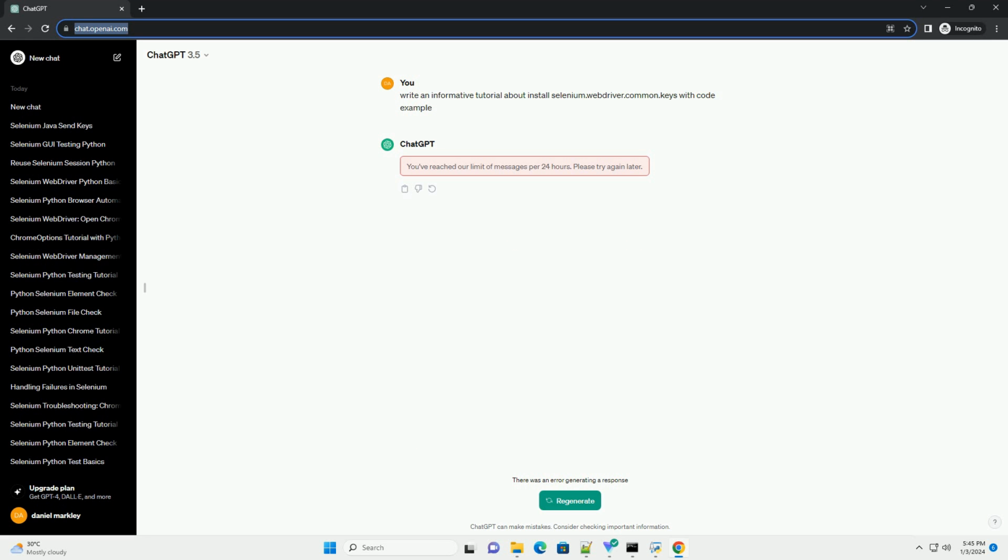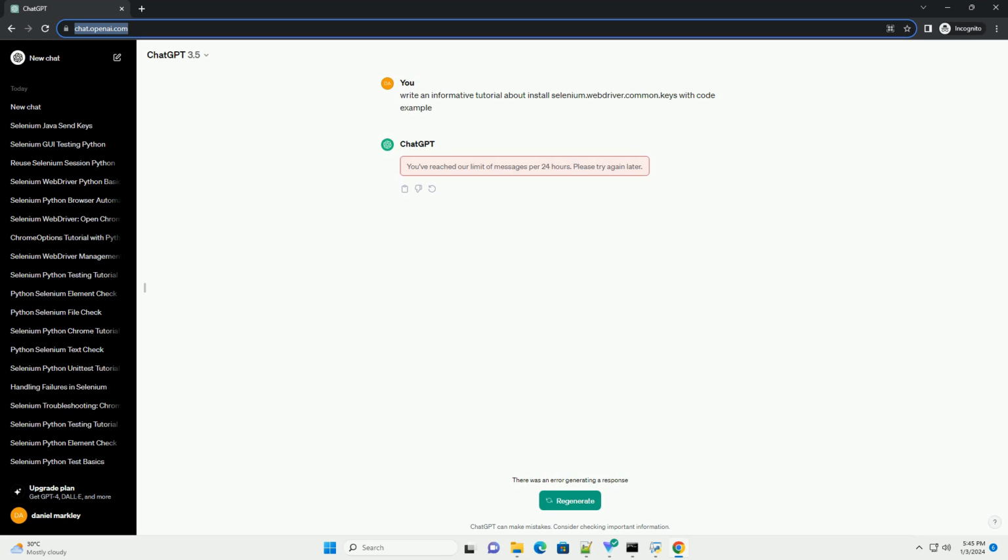Title: Installing and using selenium.webdriver.common.keys with Python. Introduction. The selenium.webdriver.common.keys module in Selenium provides a convenient way to interact with keyboard keys. This module is particularly useful when automating browser actions, such as sending keyboard inputs to web elements.